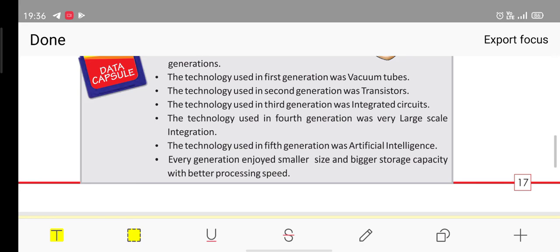The technology used in third generation was integrated circuits. The technology used in fourth generation was very large scale integration, which we are using right now. And the technology used in fifth generation is artificial intelligence. Every generation enjoyed smaller size and bigger storage capacity with better processing speed.